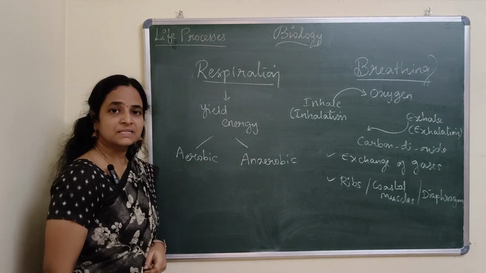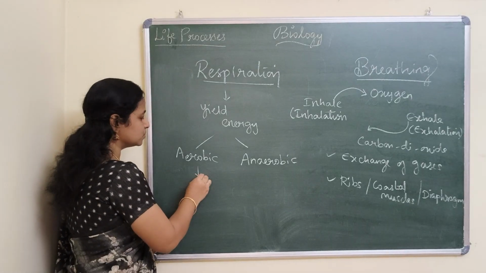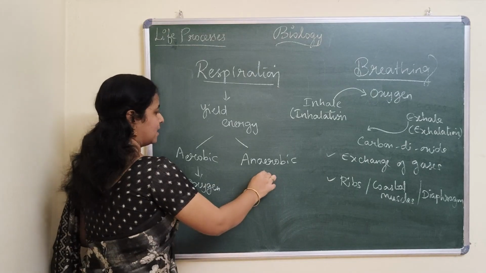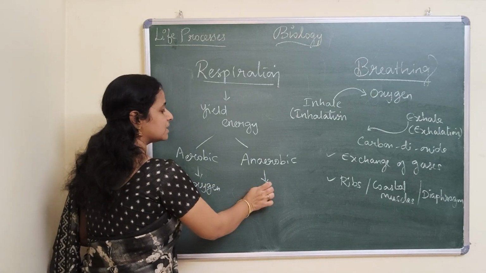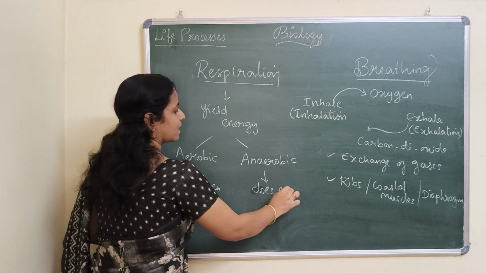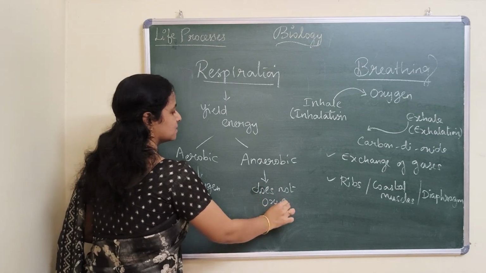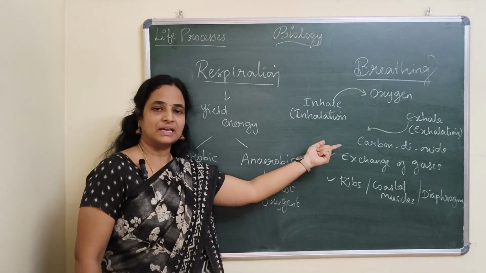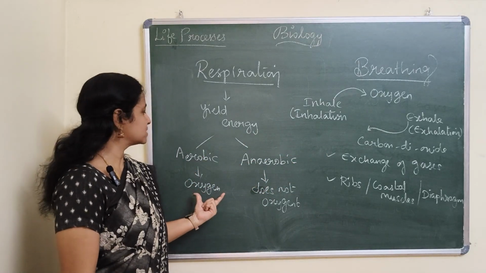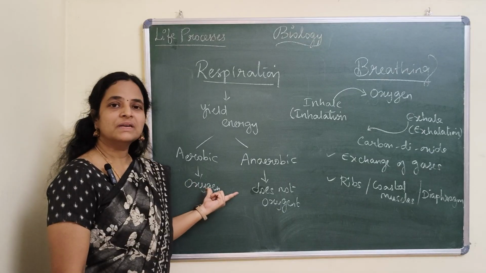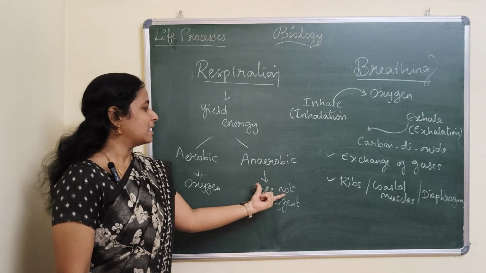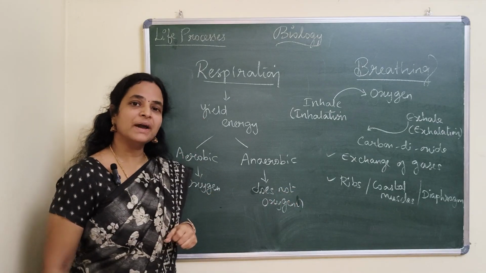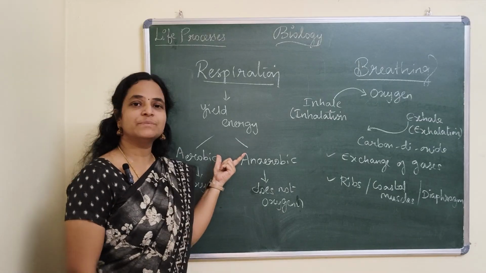So aerobic respiration is there are certain organisms which will utilize oxygen. What about anaerobic? There are certain organisms which do not require oxygen. So the breakdown of energy due to exchange of gases takes place in the presence of oxygen. You call it as aerobic, which is commonly found in humans and animals. And in the absence of oxygen, you call it as anaerobic respiration, which is seen in microbes. So let us see how this energy breakdown takes place.